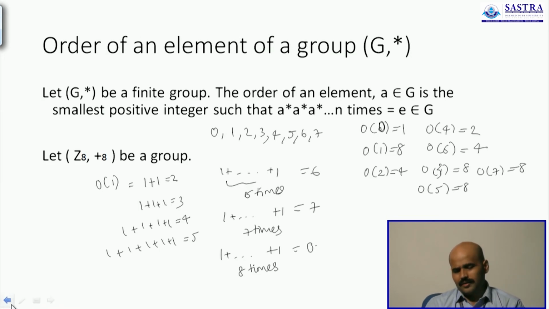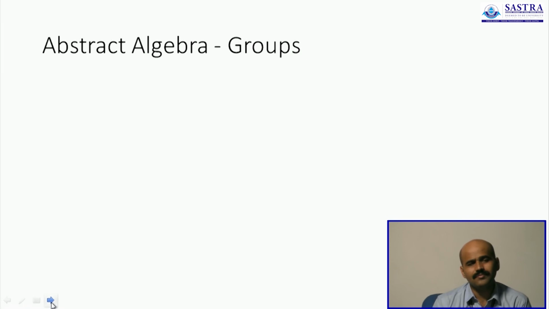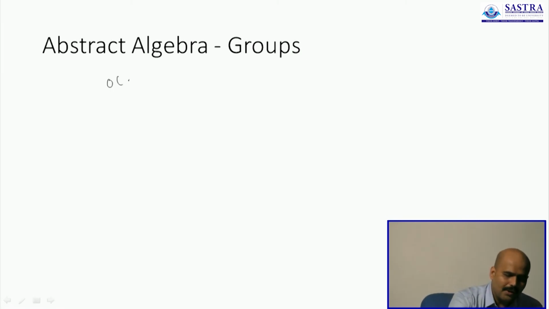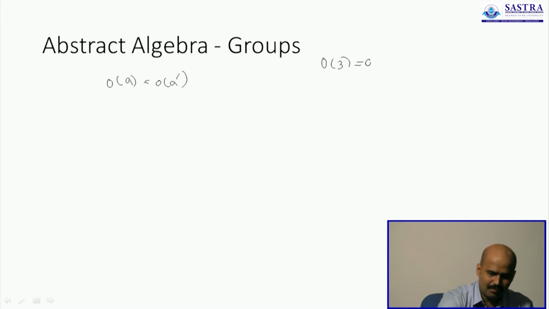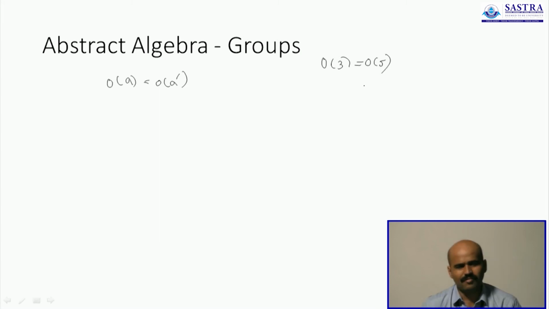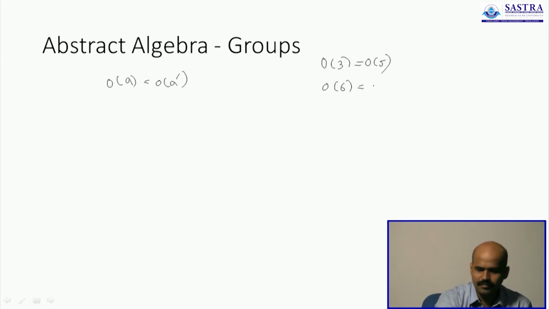But if you have a look at this order that we have found out, we have done 2 examples. You have the opportunity to make a lot of observations on this. Number 1, the order of an element A and the order of its inverse are always the same. On the previous slide we saw 3 and 5 had the same order because 3 and 5 are inverses of each other. 6 and 2 had the same order.